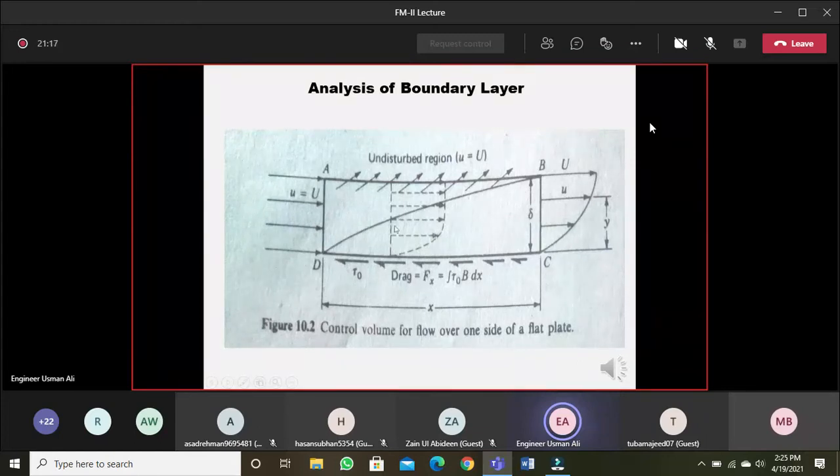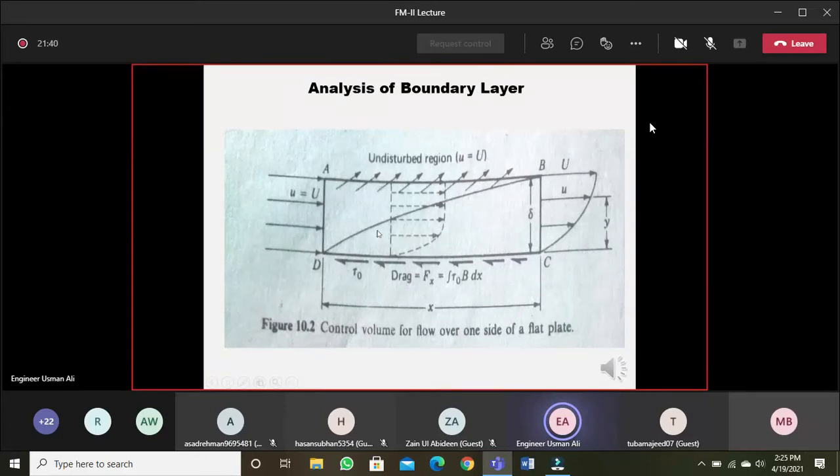So there is only one force acting on this control volume of the fluid, that is the frictional drag, and this total frictional drag is the integration of tau naught b dx. Tau naught is the shear stress, b is the width of the plate, and dx is any differential distance from the leading edge. This is the leading edge, this is the trailing edge.